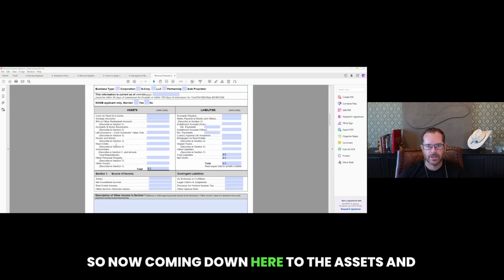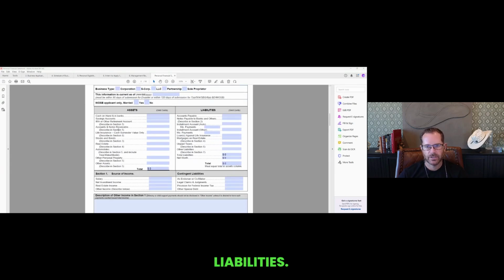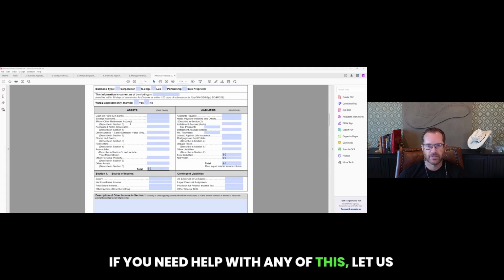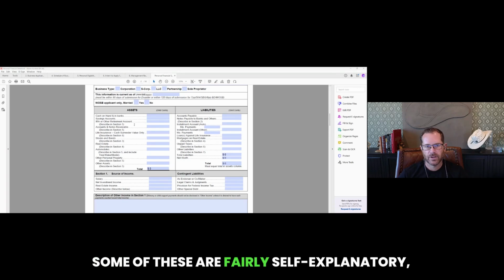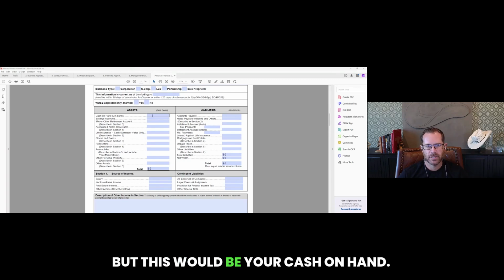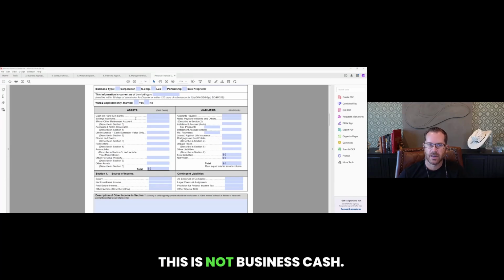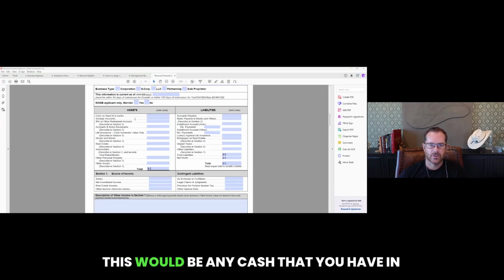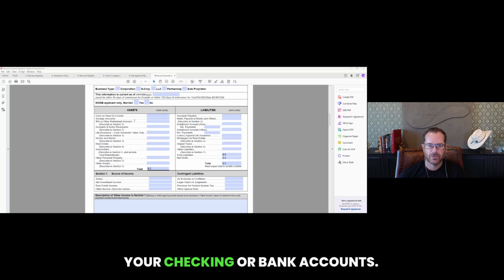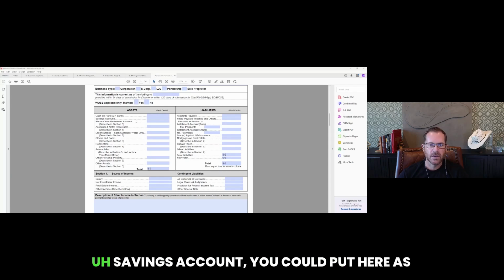So now coming down here to the assets and liabilities. Some of these can be fairly confusing, so try to follow along. If you need help with any of this, let us know. Some of these are fairly self-explanatory, but this would be your cash on hand. So you would look at your checking accounts in your name personally. This is not business cash. This would be any cash that you have in your checking or bank accounts. Savings account you could put here as well.